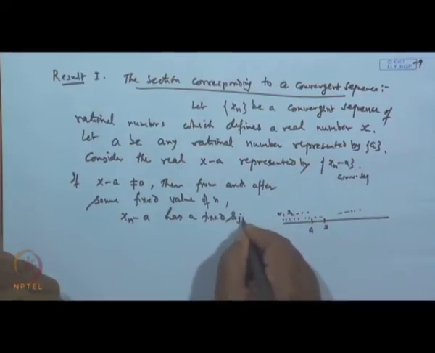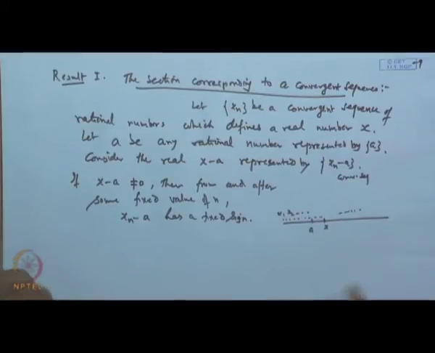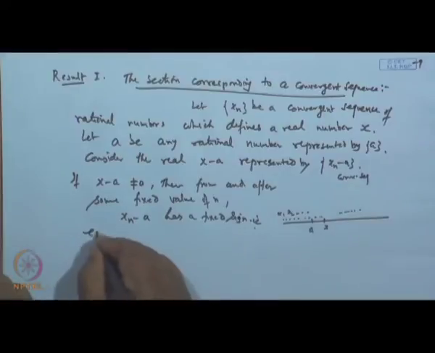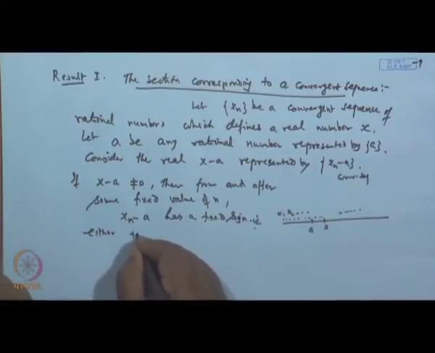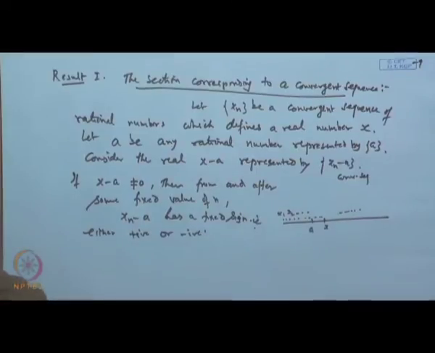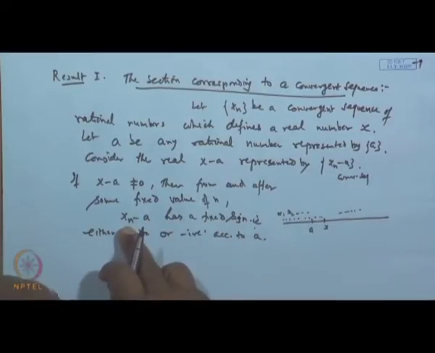So, this is clear, because this has a fixed sign, that is either positive or negative. This sign will be there, either positive or negative, depending on the value of a. If a is greater than this it will be negative, otherwise it will be positive.